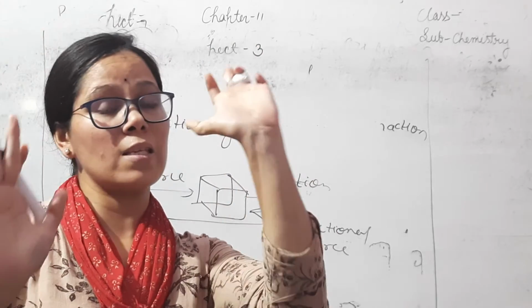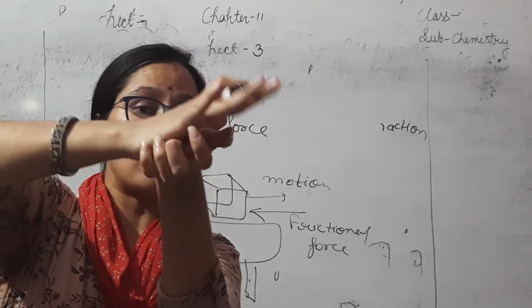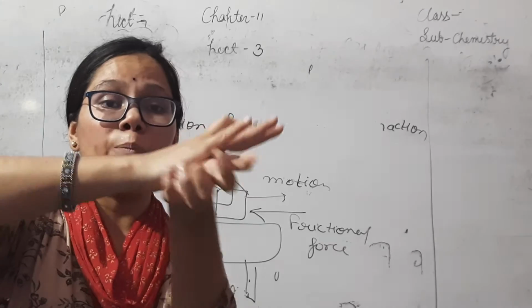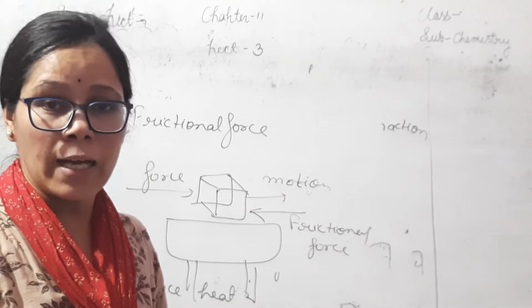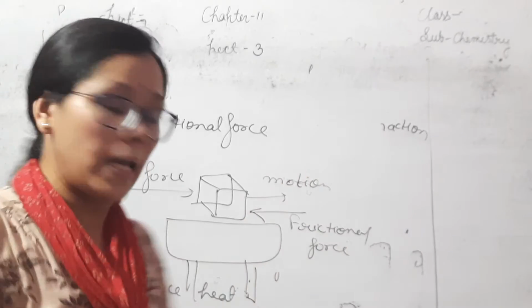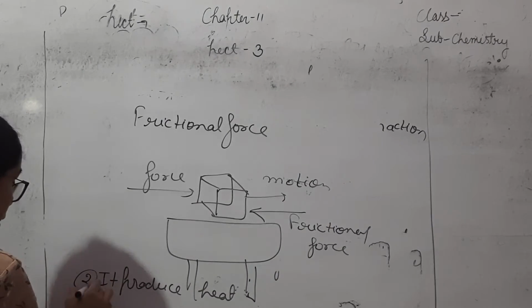This is one surface, this is second surface. When these surfaces are in contact with each other, when we rub our palms, then our palms become warm. So this is the second characteristic: frictional force produces heat.